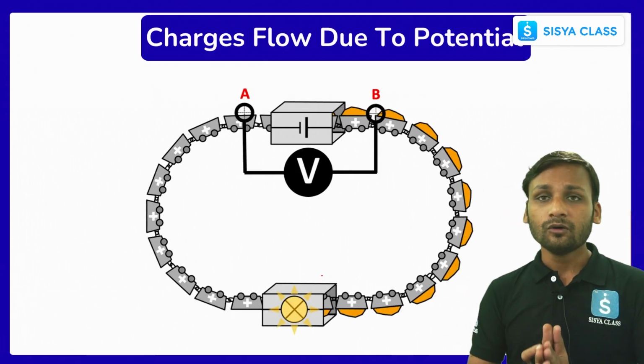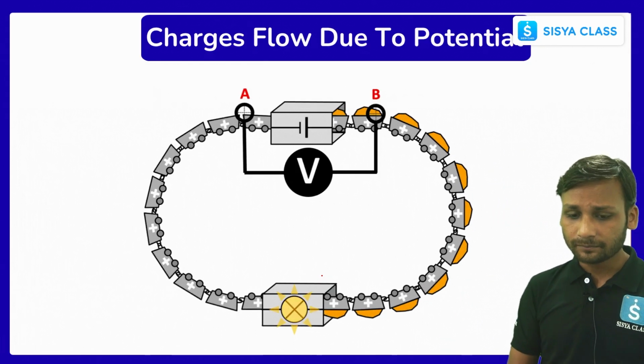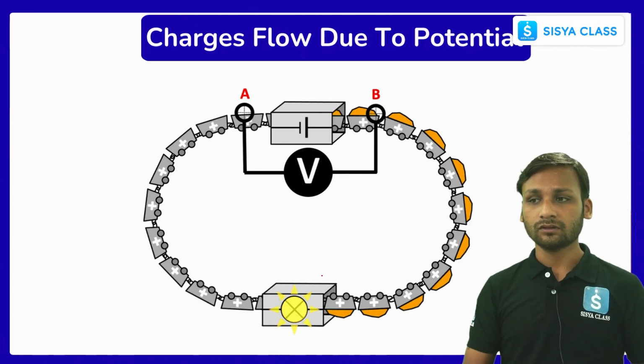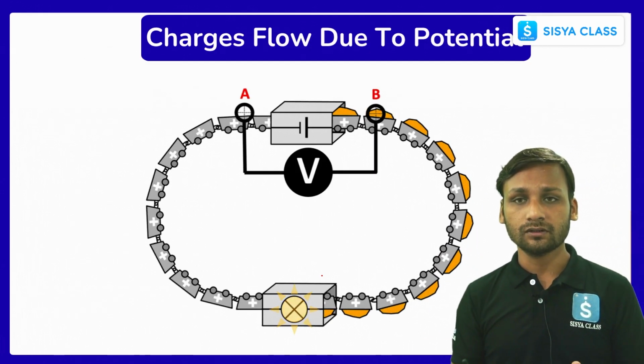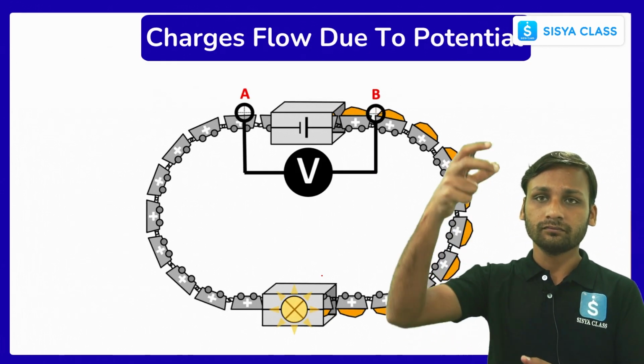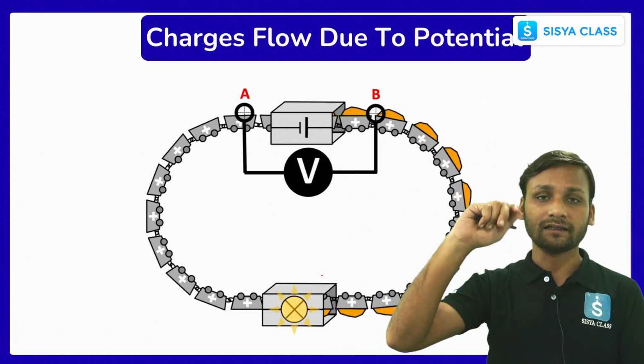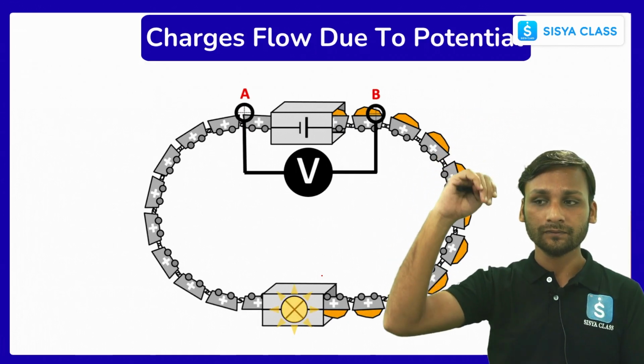Now, how do charges flow? For example, how does water flow in your home? Basically water flows in your home through the tank, right? The tank which is situated on the roof.